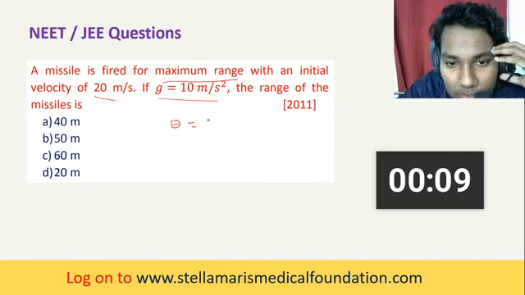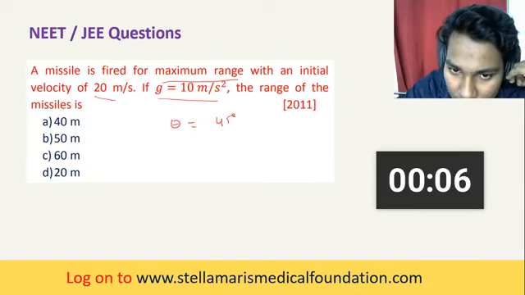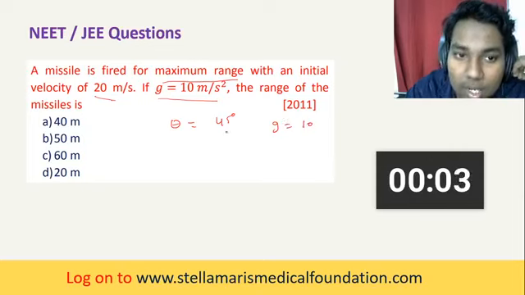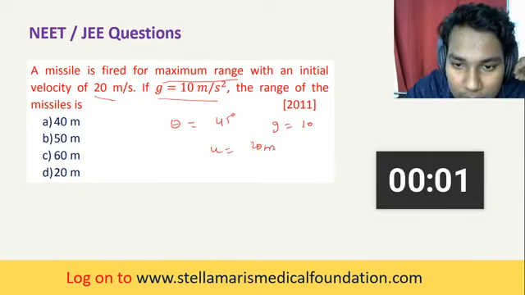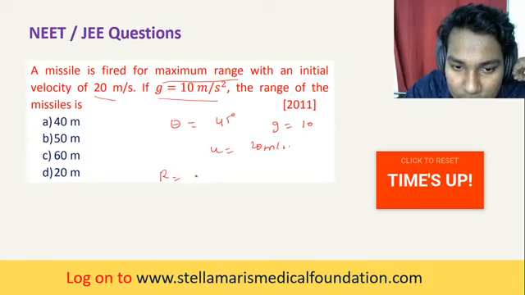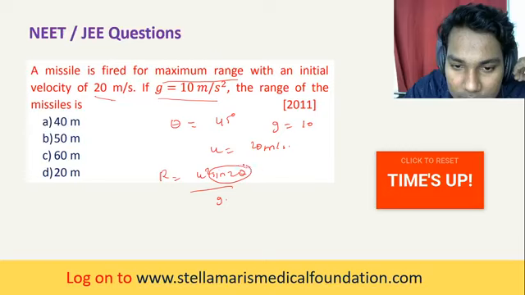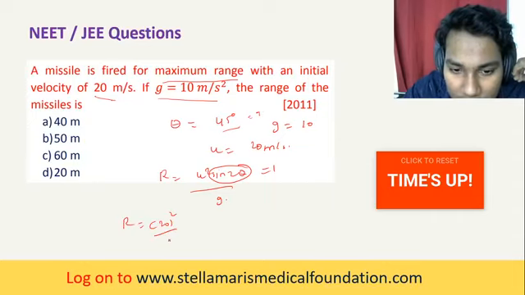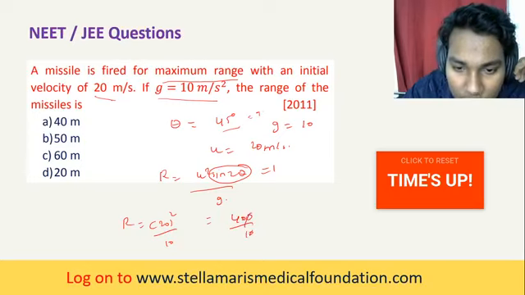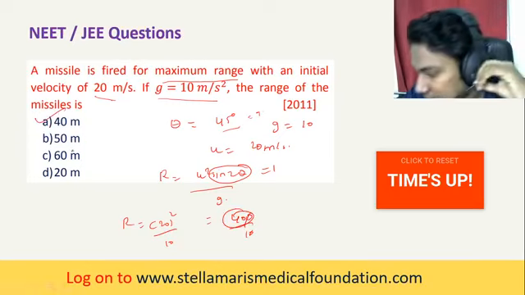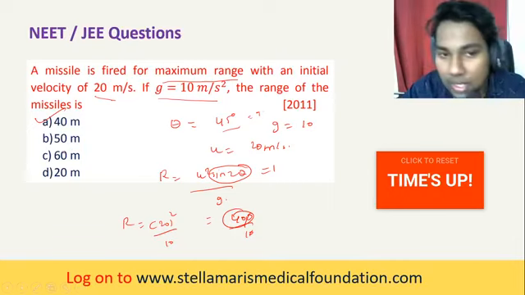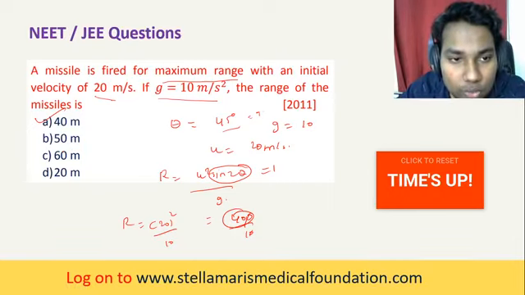Okay, so theta is equal to 45 degrees, g is equal to 10, and u is equal to 20 meters per second. So substitute that: u squared sine 2 theta divided by g. The sine becomes 1, right? Because 2 into 45 becomes 90 degrees. So R is equal to u squared, 20 squared, divided by 10. 20 squared is 400, divided by 10 is equal to 40 meters. A is the right answer. So everybody has said the correct answer. Very good. Okay, so we'll move to the next one.